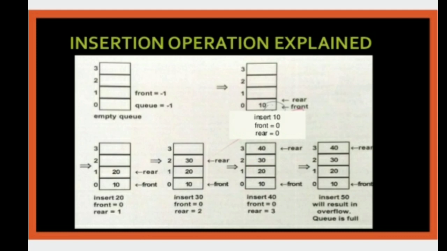The queue is full. This queue's maximum size is only 4. If you insert the element 50, there is no chance to insert, because the position is full. Inserting 50 will result in an overflow. The queue is full. This is how the inserted elements fill the queue, and this is known as queue full.